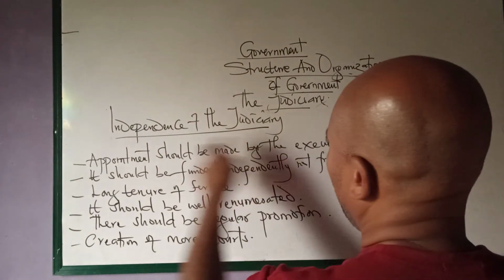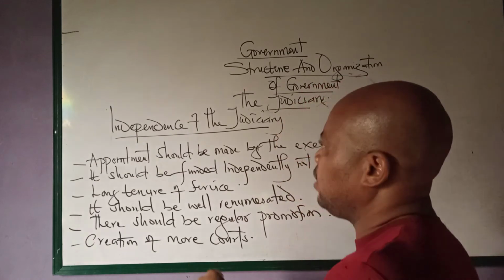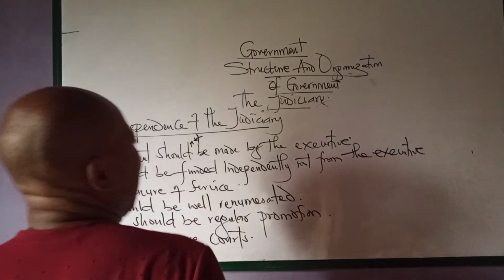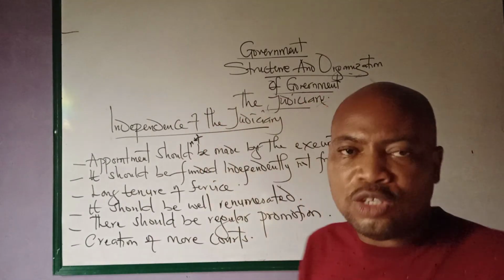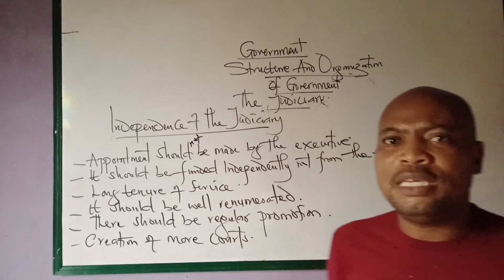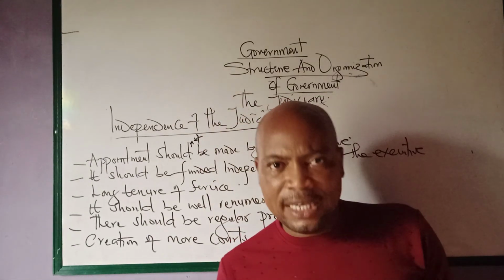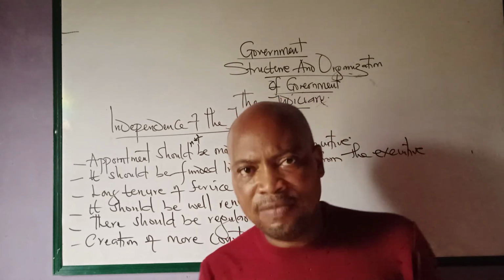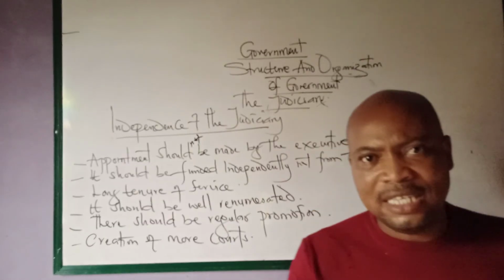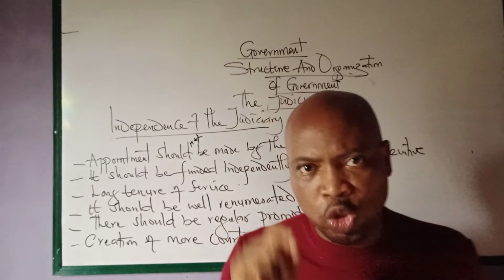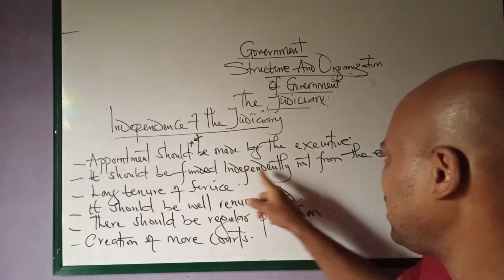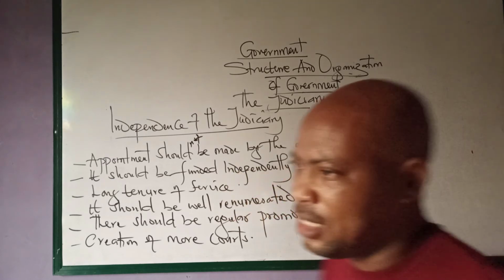Appointment should be made, number one, not by the executive. The judicial arm of government should not be appointed by the executive arm of government. If it is not appointed by the executive arm of government, this will guarantee the independence of the judiciary. That is number one point. Then number two, it should be funded independently, not from the executive.